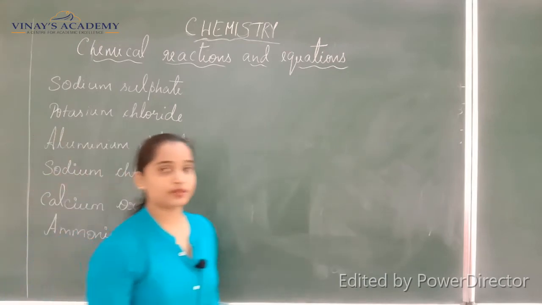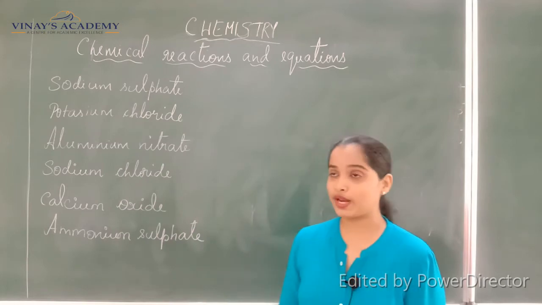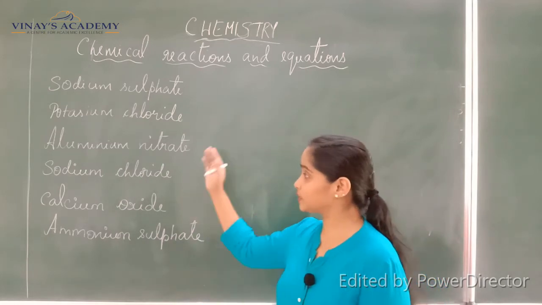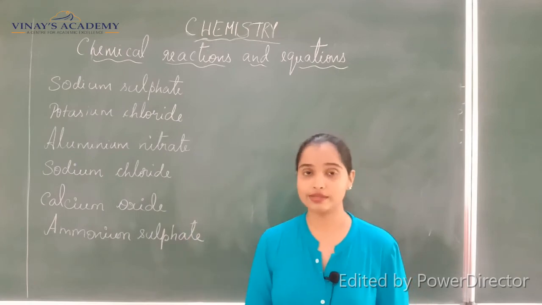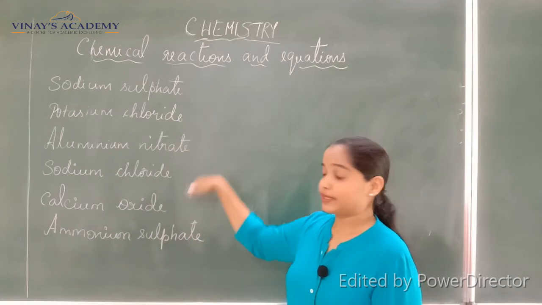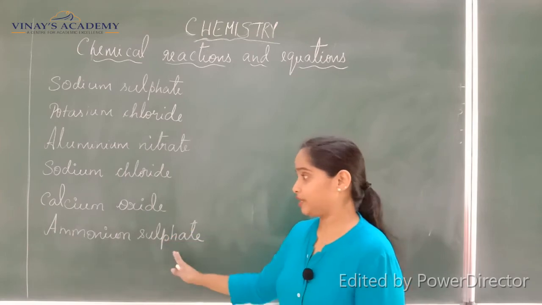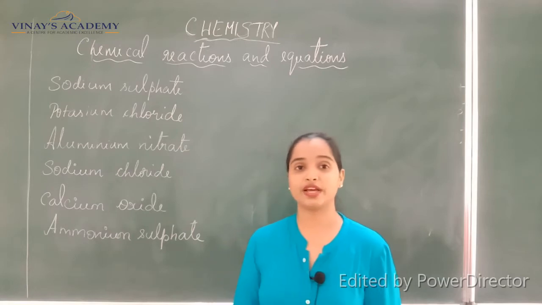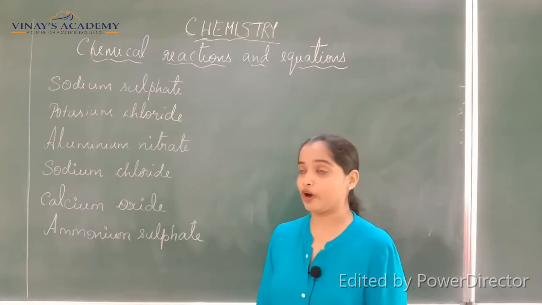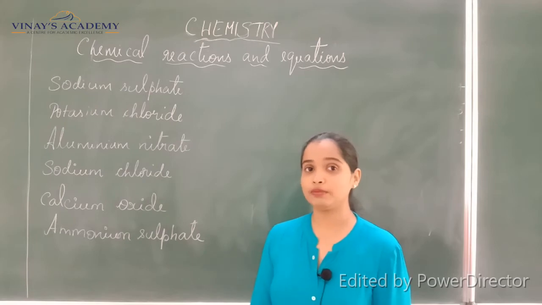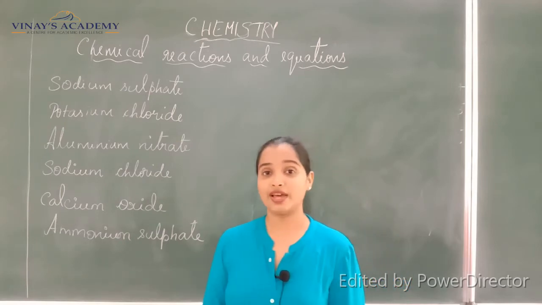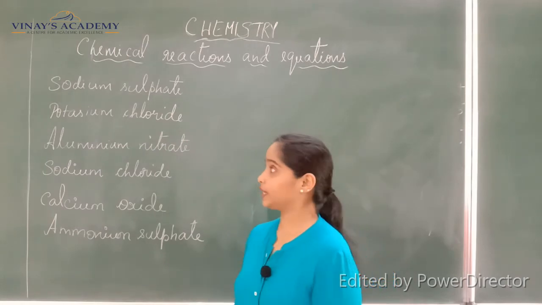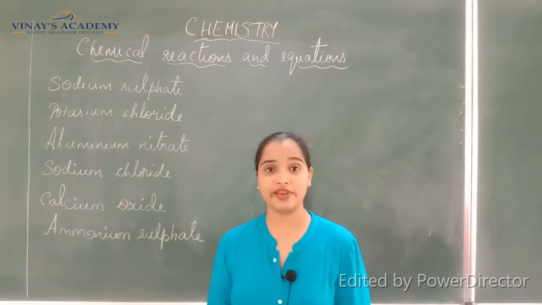Okay, so you can take this down and make a list of the formulas for revision's sake, it will be helpful. Let us try to write a few formulas of the compounds I have mentioned here. I have written the name of the compounds. We will convert them into symbolic form, that is, write their formulas, but before that we must also know the valency. Let me take up the first compound, that is sodium sulfate.